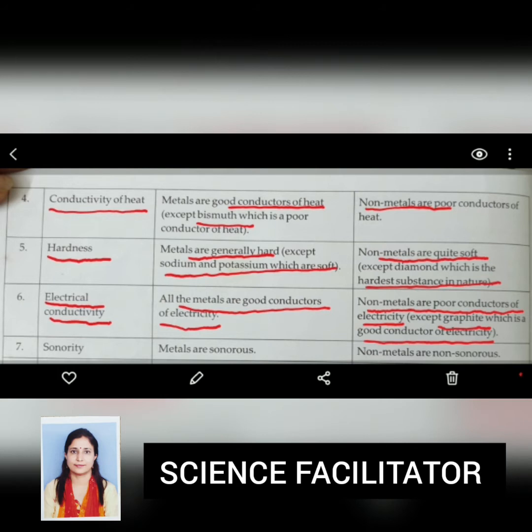Next physical property is sonority. Sonority means when they are struck hard, they will produce the ringing sounds. And metals, you have studied in previous lectures, metals are sonorous. So that's why we are making bells in temple from the metals. And non-metals are non-sonorous. If a piece of coal falls down, no sound will be produced. But if a piece of iron metal falls down, some sound is produced.